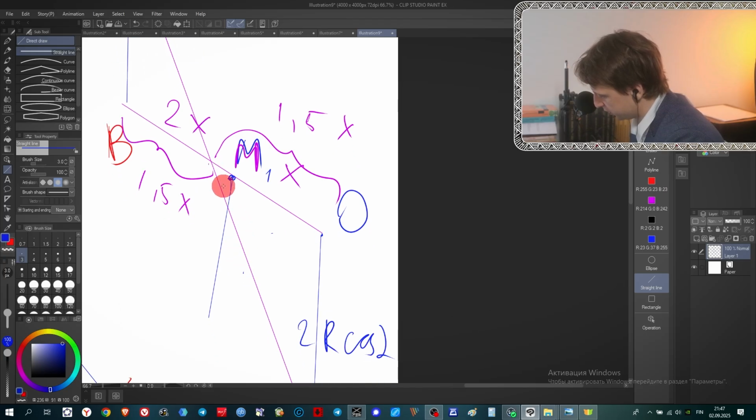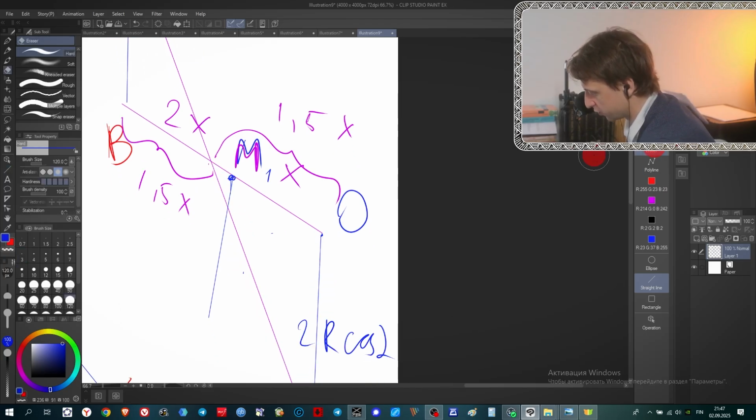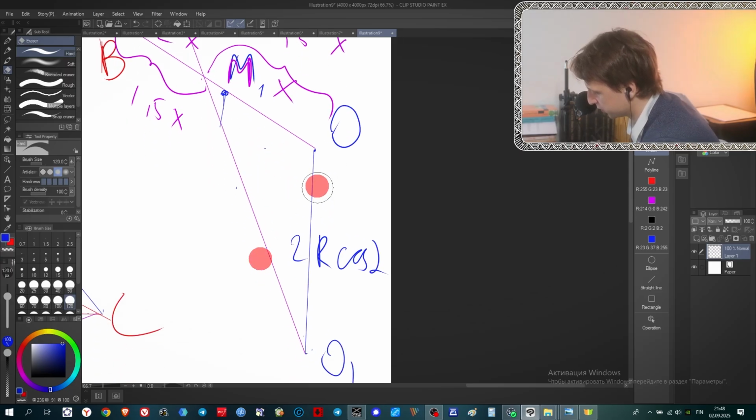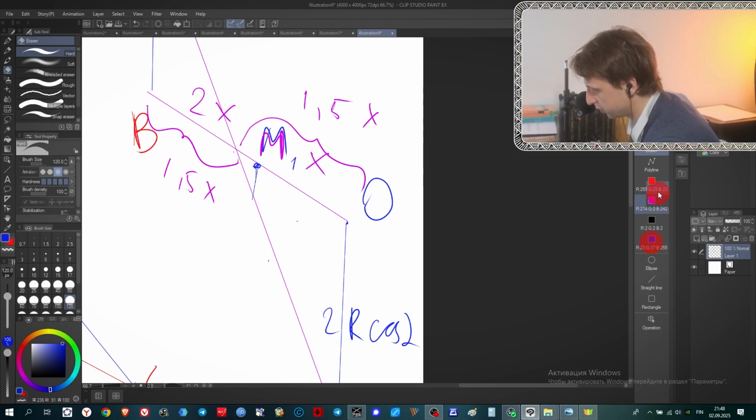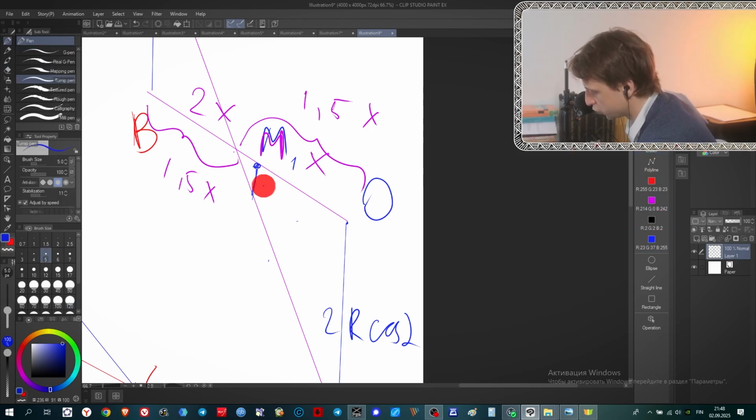It means that this small triangle is similar to the bigger triangle. Okay, what would be the ratio between these two triangles? Let's look closer. This one is 0.5x, because it's 1/2 of x, and the total side is 1.5x. It means that this small triangle is 3 times smaller than this big triangle. This small triangle is 3 times smaller. It means that this corresponding side is 3 times smaller, and it means that this side here should be 2r cosine alpha over 3.